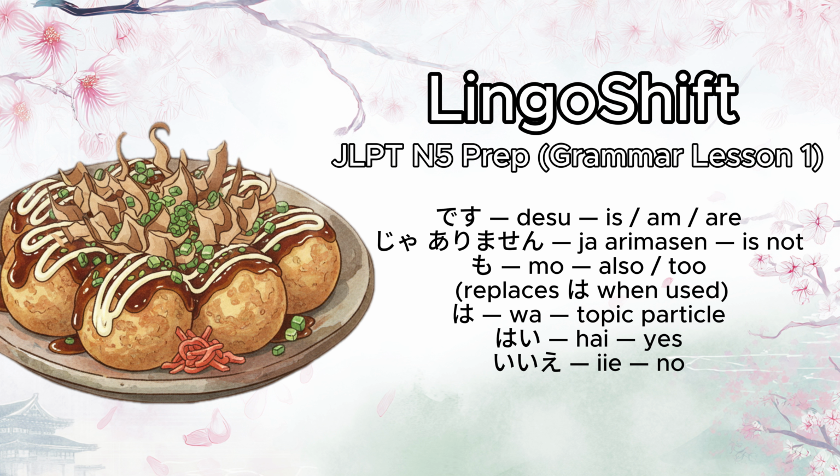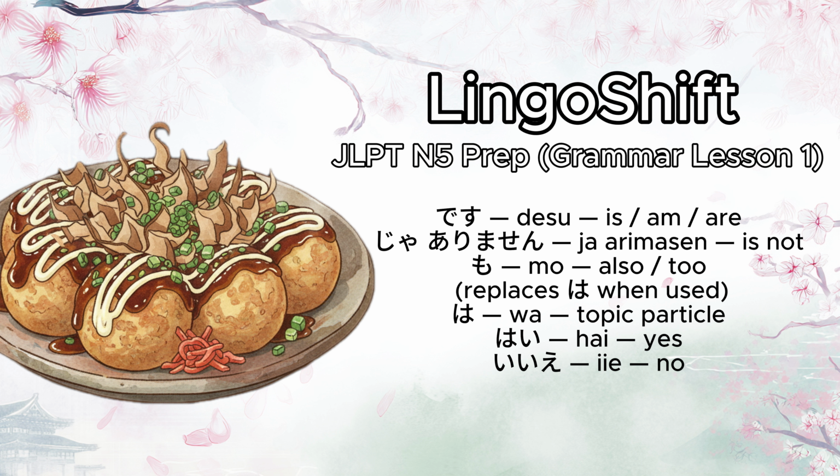It is used to show that something is the same as what was just mentioned. Very importantly, it replaces the topic particle wa in the sentence. Let's see it in an example. First, someone says, Tanaka-san wa kaisha-in desu. This means Mr. Tanaka is a company employee.